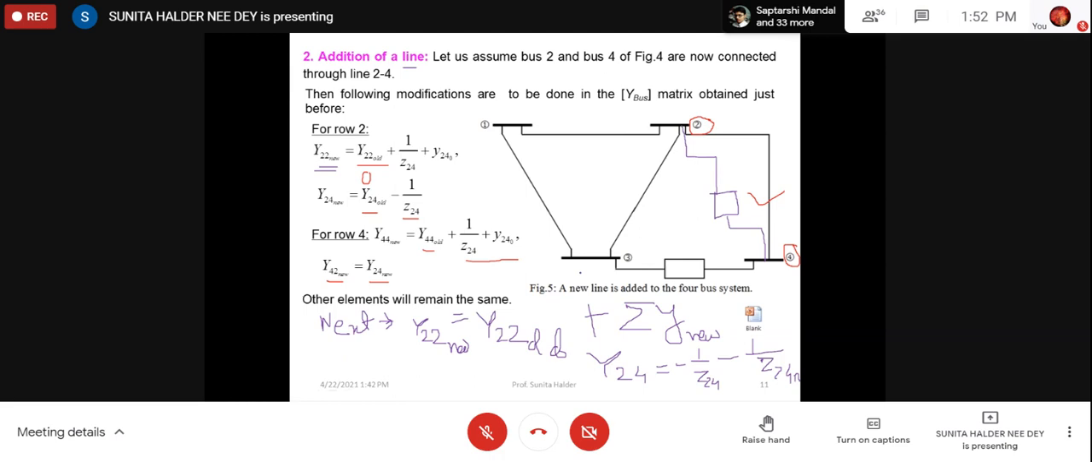Yes, ma'am. So actually we should not write 1 by Z24 in programming here. It will actually be Y24 old, because Y24 old has already been calculated here, right? So this equation is valid whatever number of lines you connect in between whichever buses. Understood? Okay.